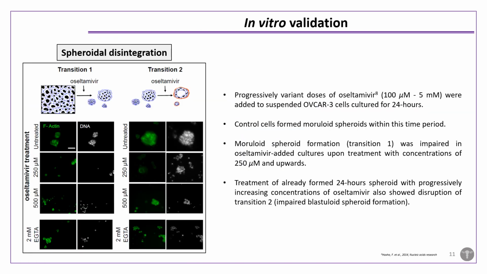So for in vitro validation, we added different doses of osimertinib ranging between 100 micromolar to 5 millimolar into the suspended OVCAR3 cells, and then cultured for 24 hours. And we observed that in this time period, control cells formed mesothelial spheroids, whereas spheroid formation was impaired in the osimertinib added cultures, and similar was the case in transition 2.